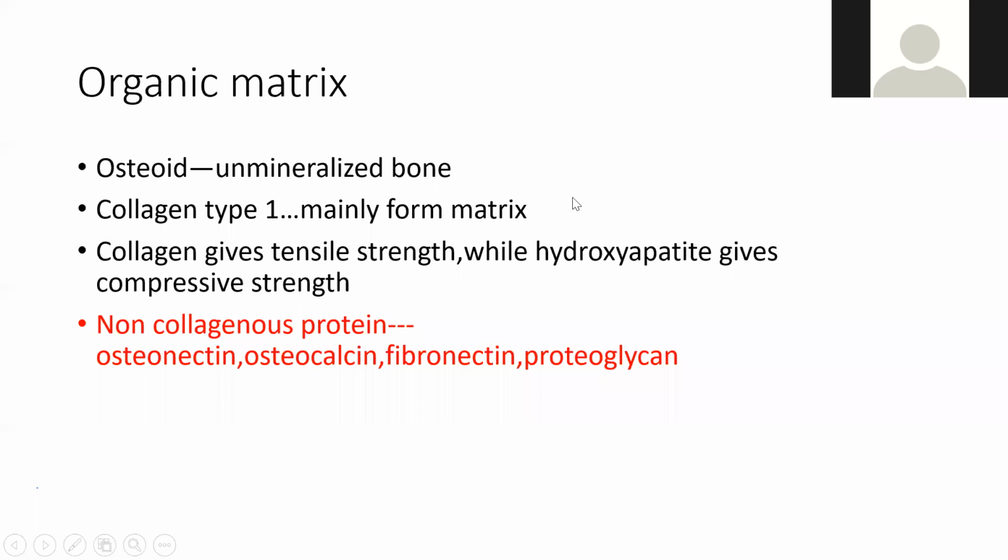Okay, so osteoid, what is osteoid? Osteoid means unmineralized bone. Mineralization is a part of the inorganic thing, so unmineralized means the organic part. So osteoid is the organic part. Collagen has 9 types. If you have studied pathology, there are 9 types of collagen. Type 1 is mainly forming the bone. The rest form fibrocartilage and everything. So you remember collagen type 1, which is the most important.